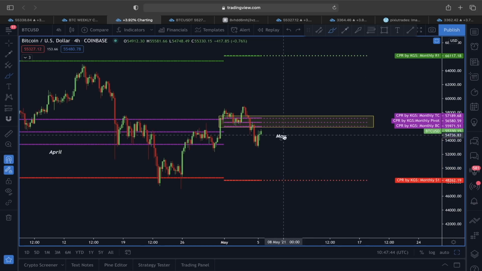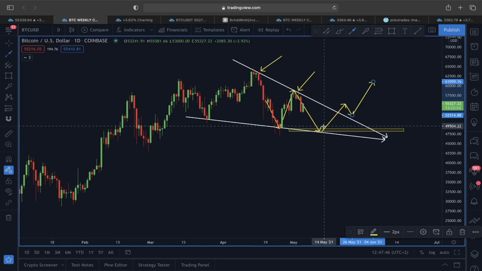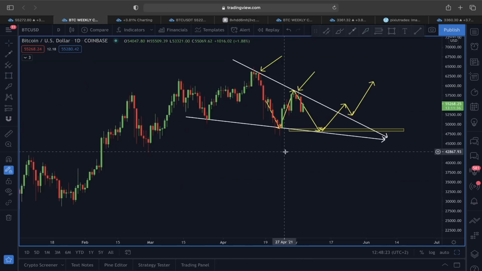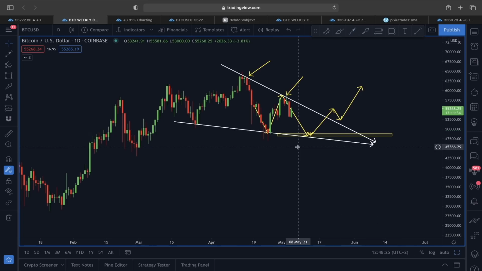So if this is going to play out, right, and if this scenario is also going to see a pullback, 48,000 is a very good support. Now you know why, because this S1 line is also sitting around 48,300 price level here to the downside for this May month. So if this is going to play out as a falling wedge guys, then we could see a movement here to the downside toward this 48,000 and a strong bounce out from it.